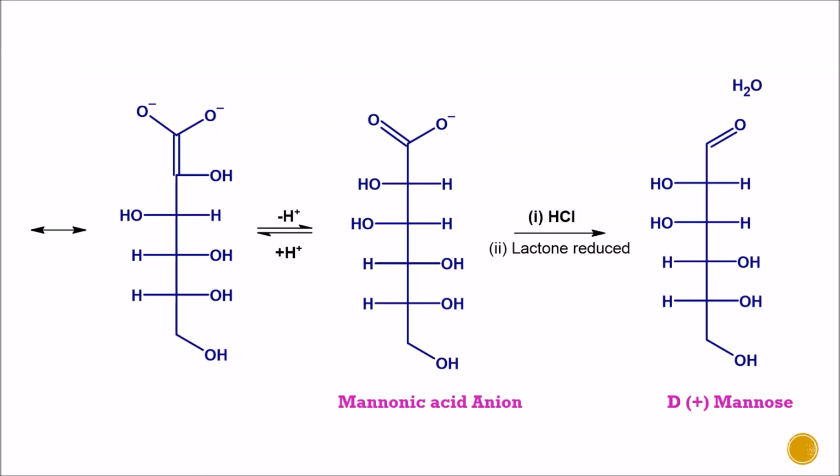Next step is the tautomerized structure. So the double bond is shifted from here to here, and from here to here the double bond is tautomerized, and this is how the mannonic acid anion forms. Next step is in presence of HCl, this lactone ring is reduced and the formation of D-mannose takes place. So here the conversion of D-glucose to D-mannose takes place.